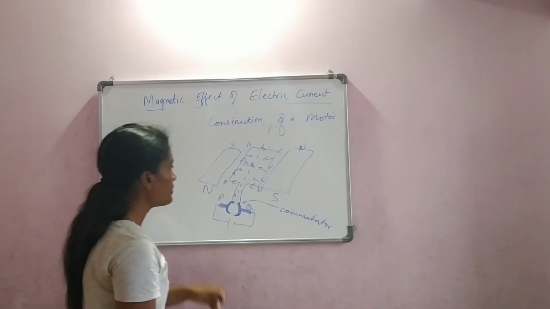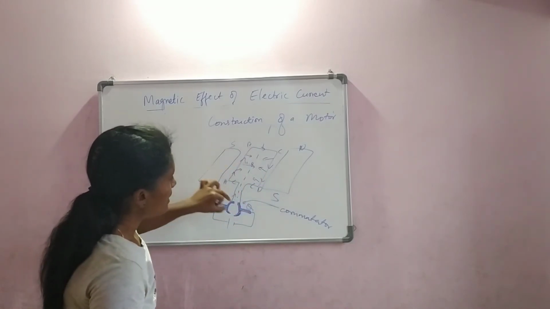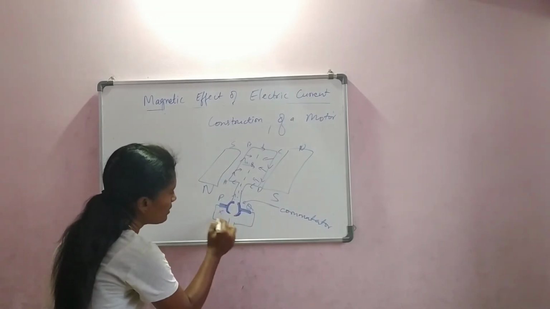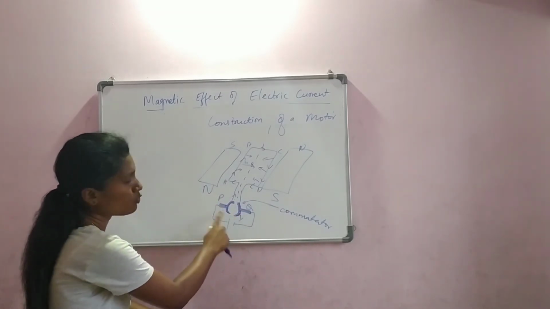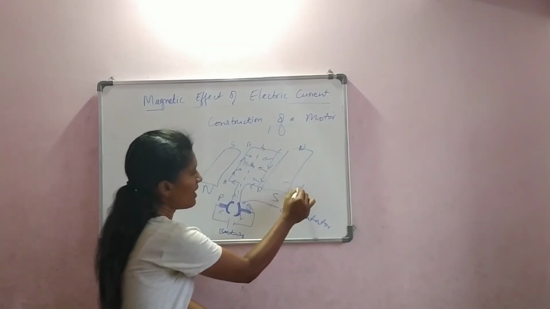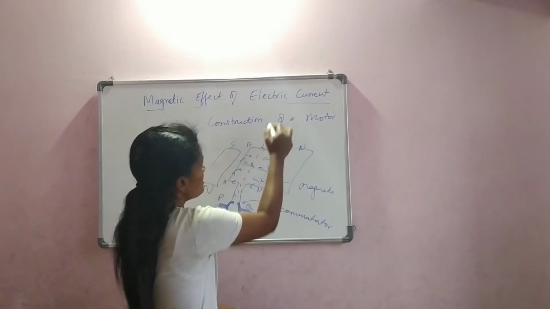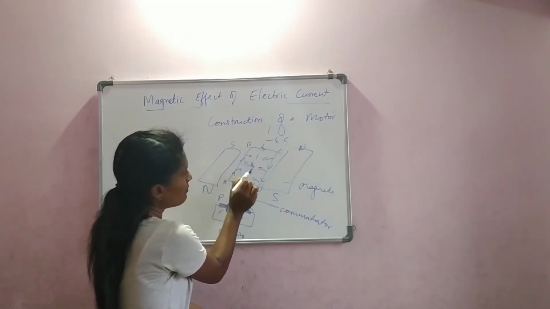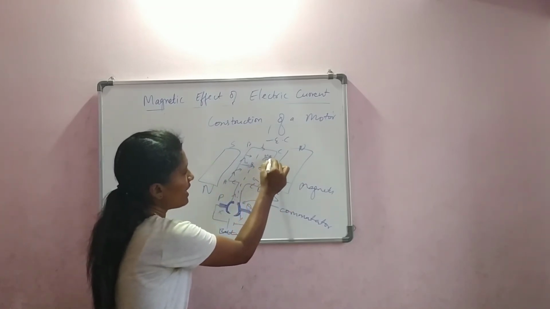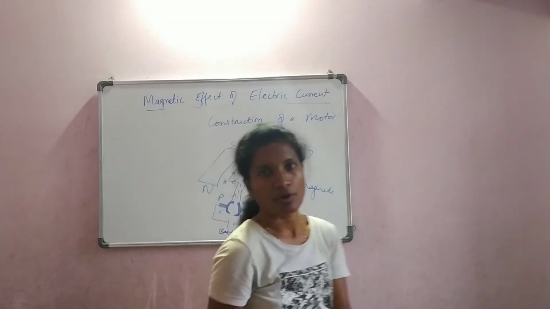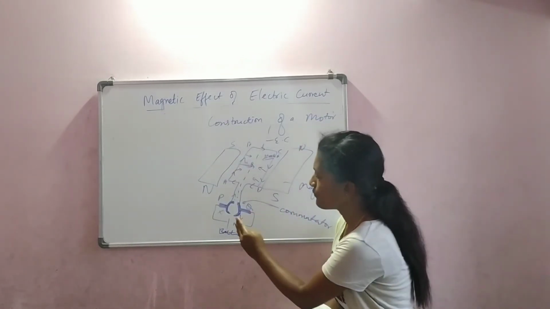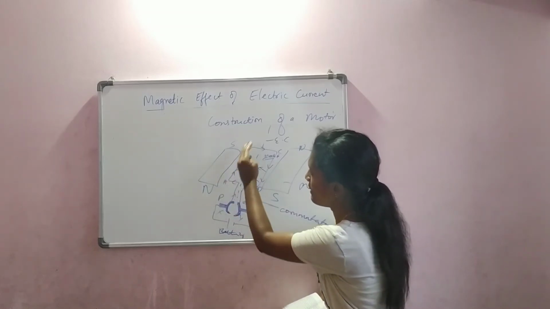Now, this is the setup. There are two magnets. There is an ABCD rectangular coil. There are two commutators, let us say X and Y. Then there are two carbon brushes, P and Q. Then the battery, the magnets. This is the flow of electric current. The magnetic field is from north pole to south pole, and in between we have the mechanical force. Okay, everything is set up now. Let us start the experiment. You switch on the battery, the current moves from the battery towards A, B, and it comes.